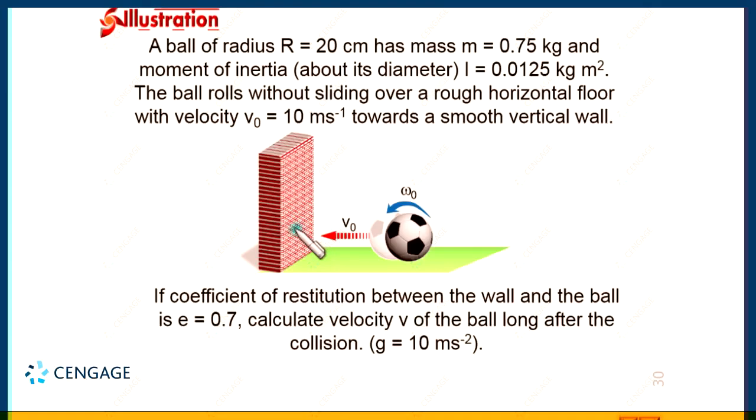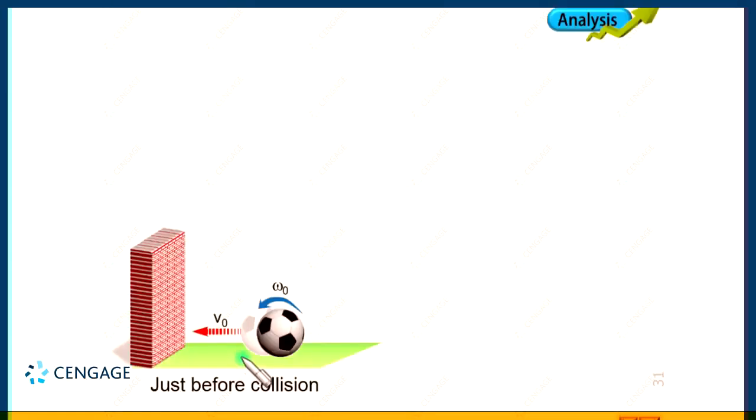Okay, so let us place the diagram on the next page, this one. As this ball is rolling, we know the velocity of the center of mass is V naught, and let us assume the angular velocity is omega naught. We can make a relationship between the velocity of the center of mass, angular velocity and radius.